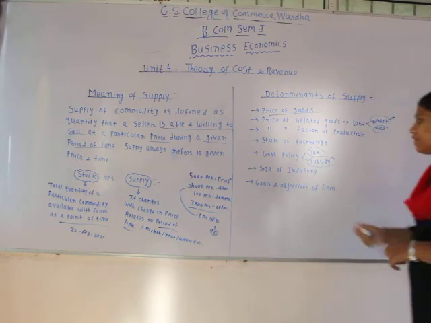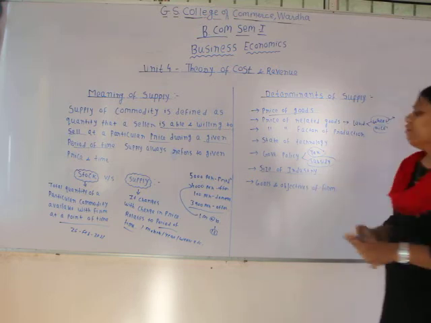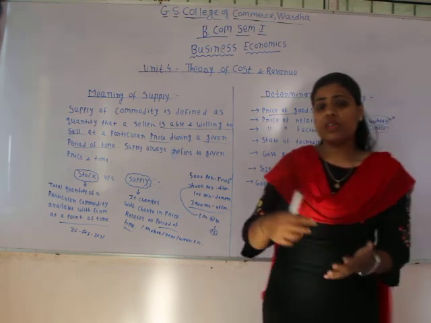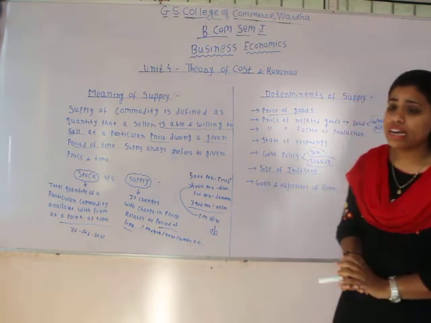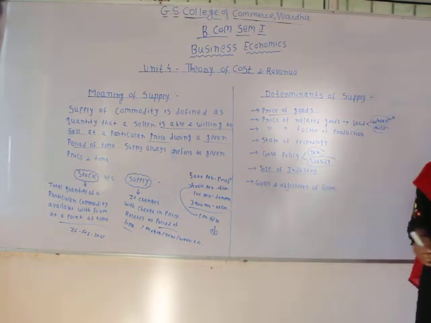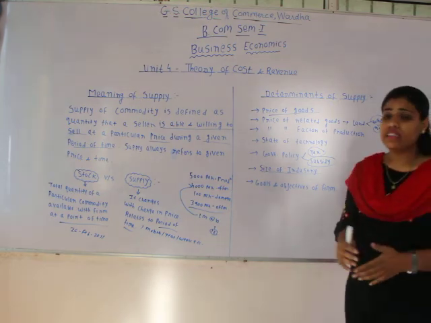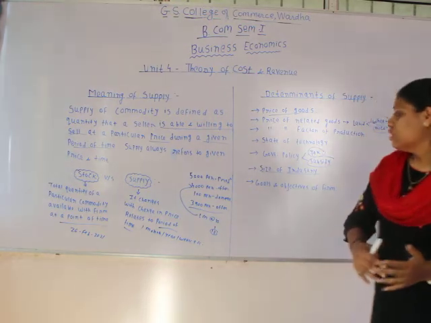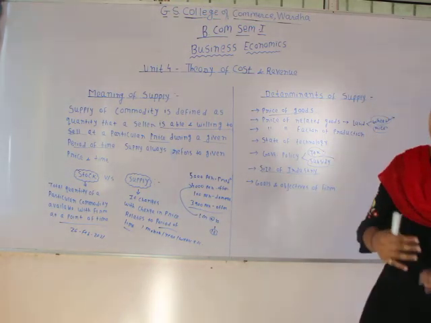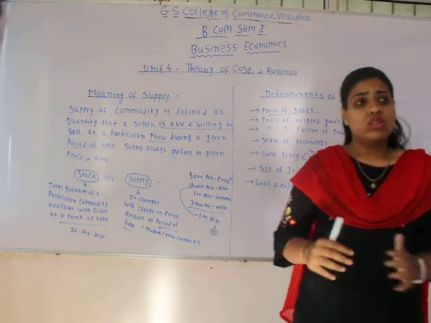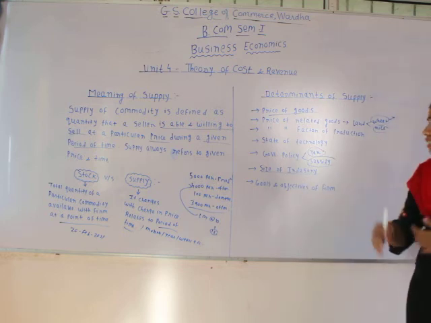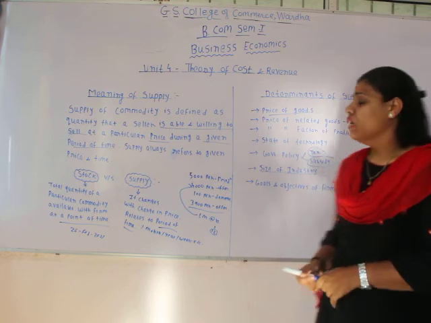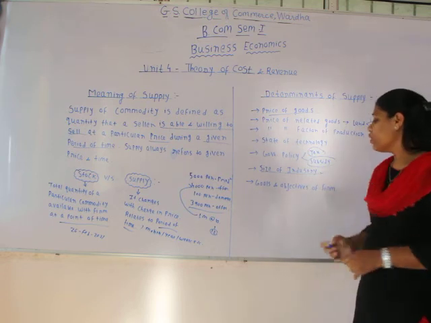Next one is size of industry. See, when the firms see that the demand for a particular commodity is increasing in the market, and people are ready to accept that commodity at a particular price, new firms enter the market, and because of this the size of industry increases. When the size of industry increases, the output also increases, and due to this increase in output the supply also increases in the market. Therefore size of industry plays a very crucial role.